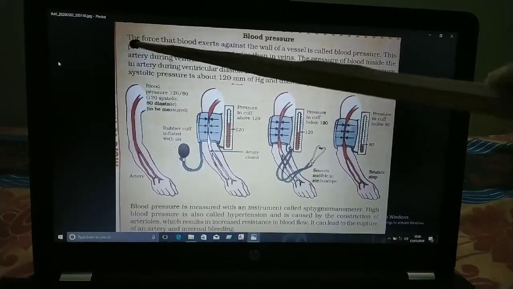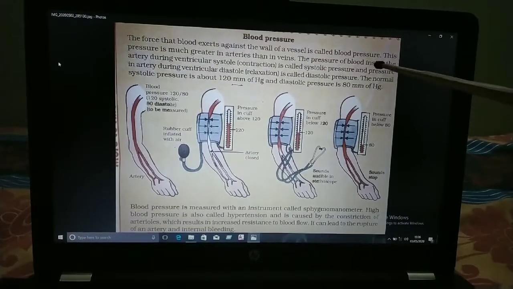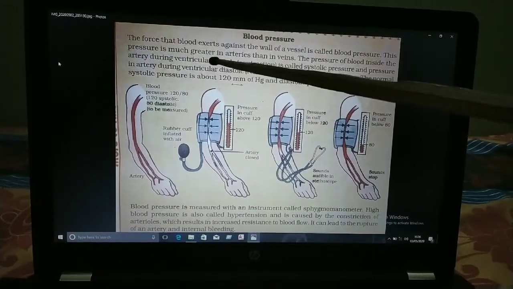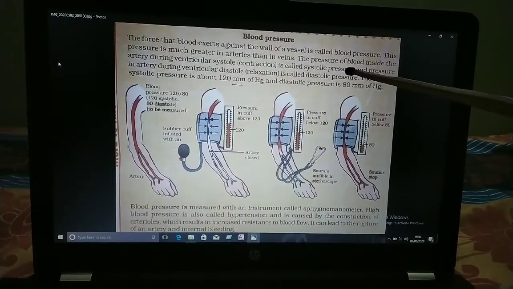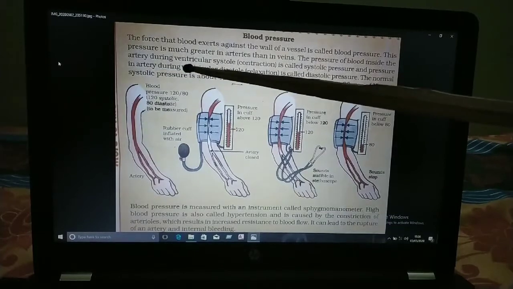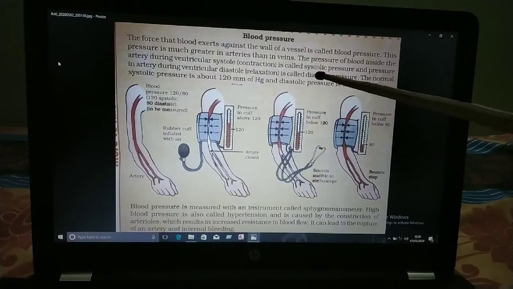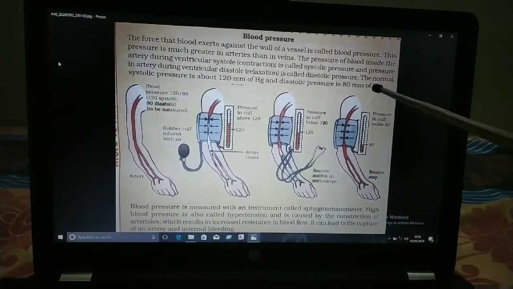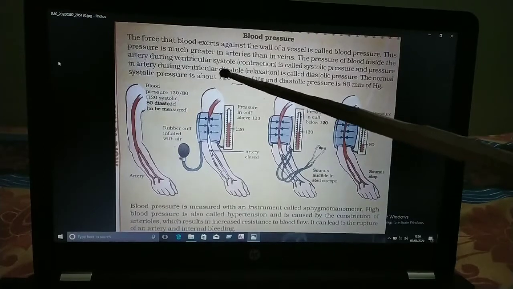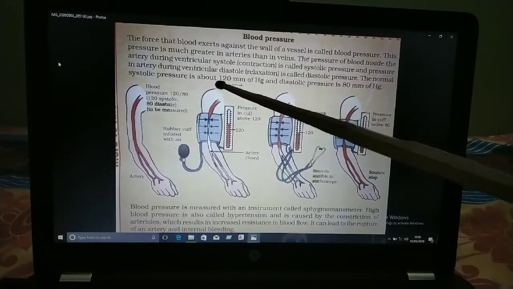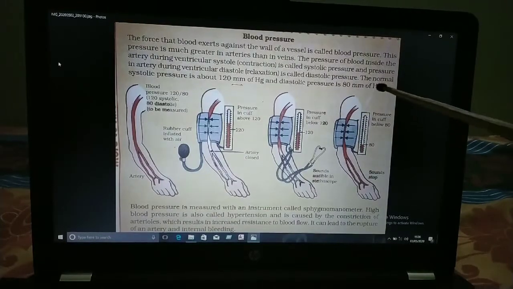The pressure is much greater in arteries than in veins. The pressure of blood inside the artery during ventricular systole or contraction is called systolic pressure, and the pressure in the artery during ventricular diastole or relaxation is called diastolic pressure. The normal systolic pressure is about 120 millimeters of mercury, and diastolic pressure is 80 millimeters of mercury.